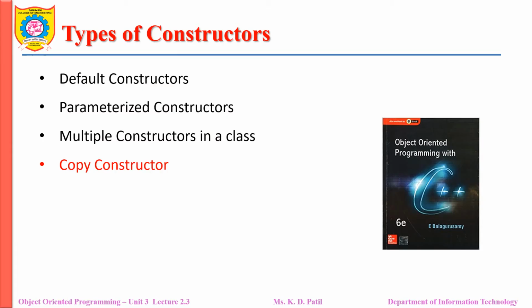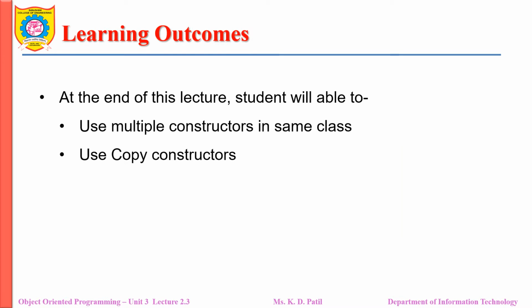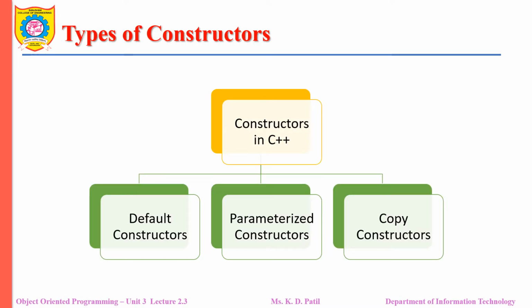In this lecture, we will focus on multiple constructors in a single class and copy constructor. At the end of this lecture, you will be able to use multiple constructors in the same class and you will be able to use copy constructors. As we know that there are three types of constructors in C++ programming, such as default constructor, parameterized constructor and copy constructor. You can have multiple constructors in a single class.